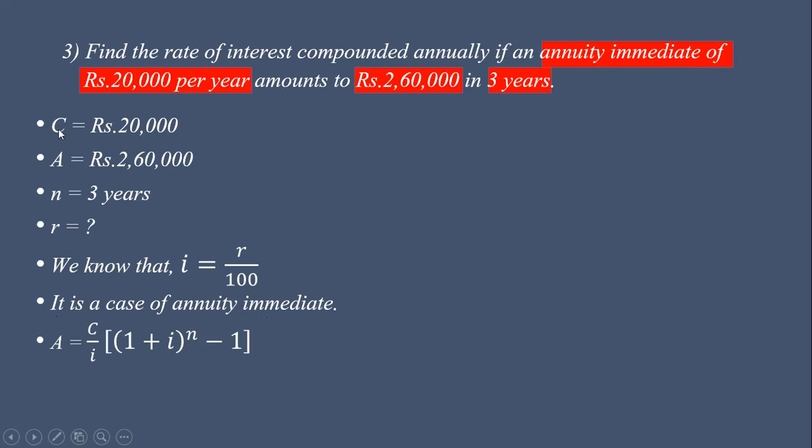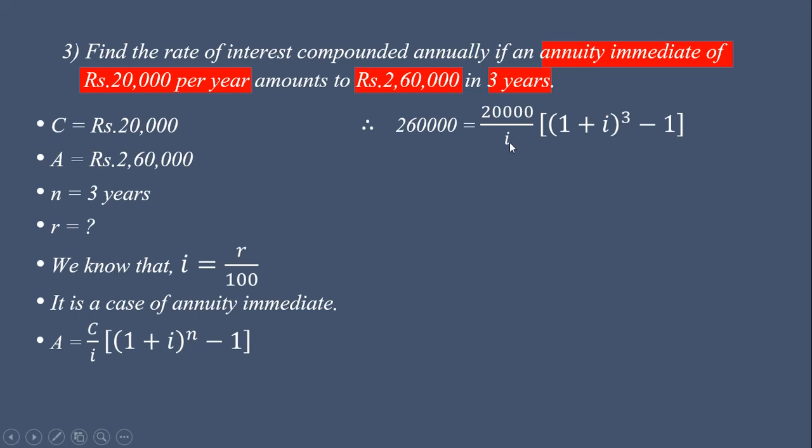Here C and A are given, so we use the formula which is the relation between A and C. You know the formula for accumulated value. A is equal to C upon I into bracket 1 plus I bracket raised to n minus 1. So 2,60,000 is equal to 20,000 upon I. We want to find I, and from that value of I we can find the value of R.